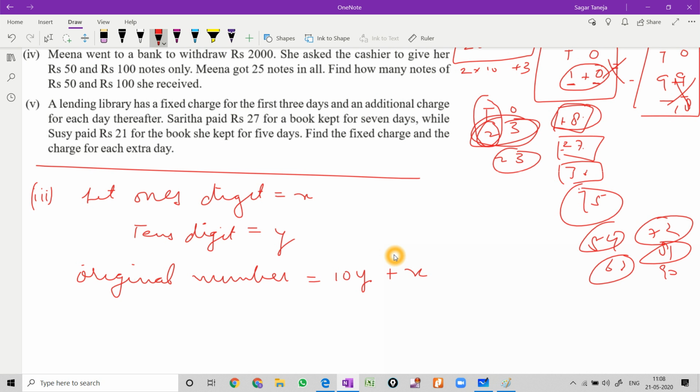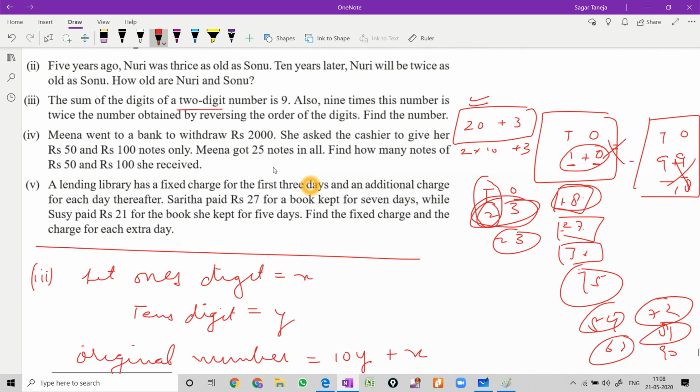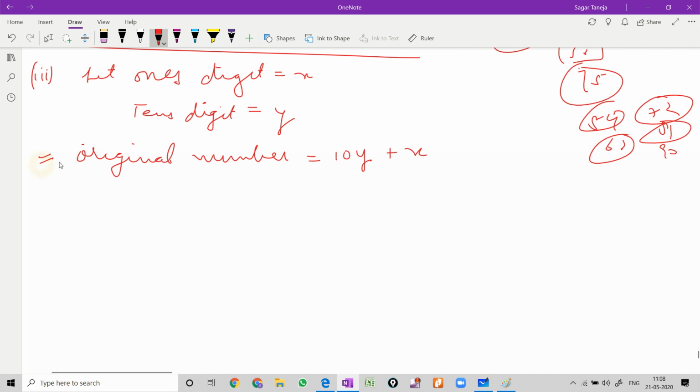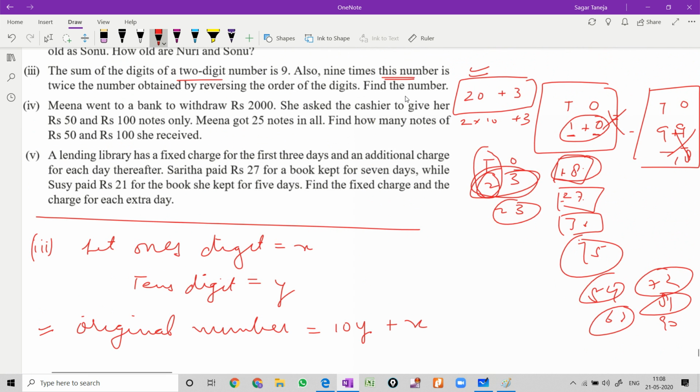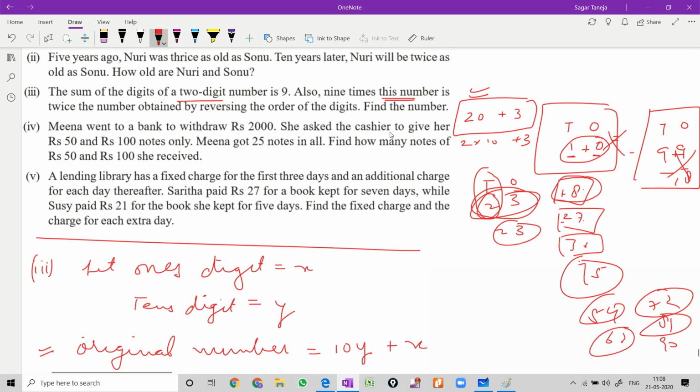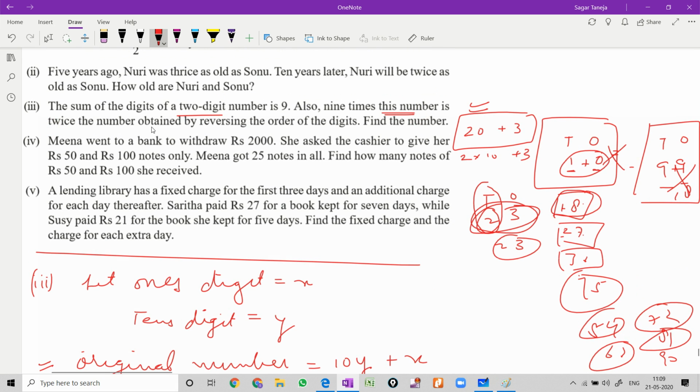So this is your original number. Now in the question, see if they are talking about reversing the number. Also, 9 times this number means this number. Whenever they talk about the number, it is this number only which we have just formed, the original number. 9 times this number is twice the number obtained by reversing the order of the digits. They are saying the number is reversed.